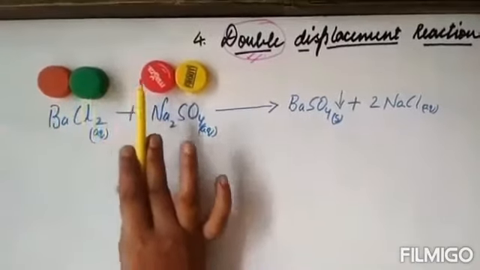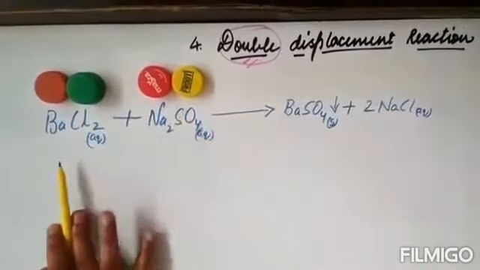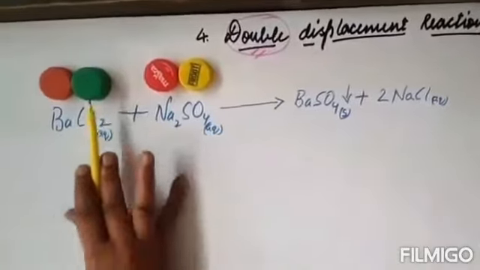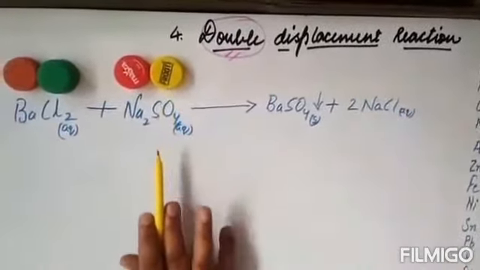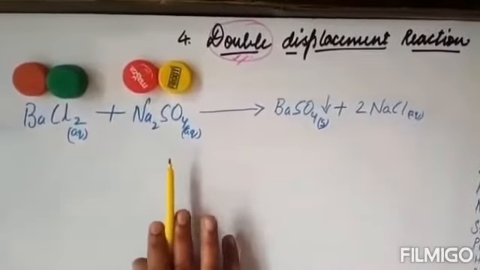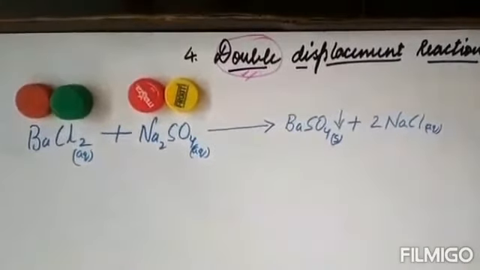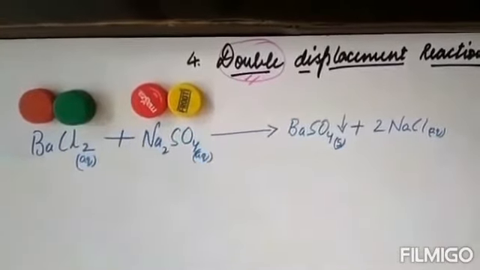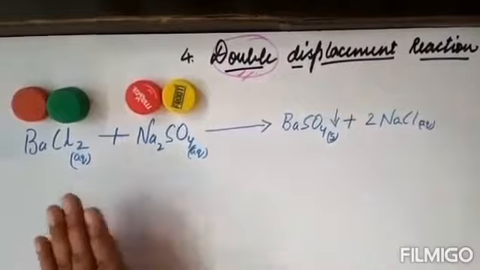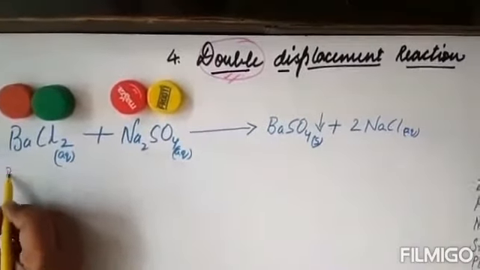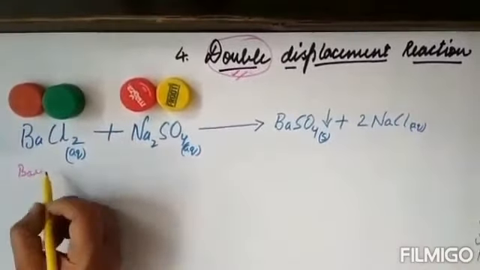As you can see, I have kept these four to depict: orange as barium, green as chlorine, red as sodium, and this yellow one, fruity one, yes, sulfate. Okay, so let's come on to it and be more informative. Barium chloride is aqueous in nature. Sodium sulfate, I'm writing the names also to help you out.